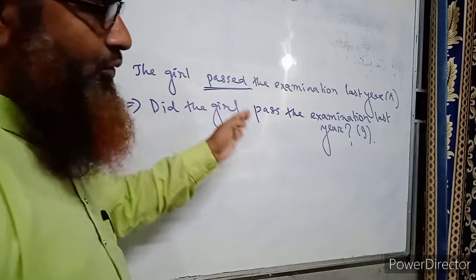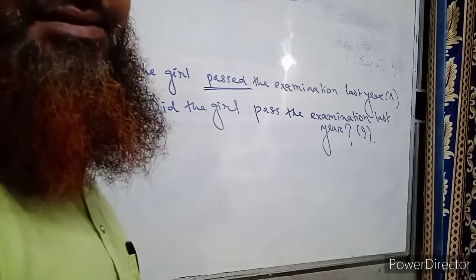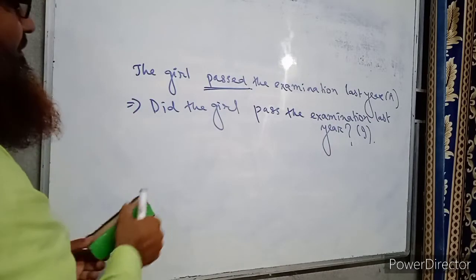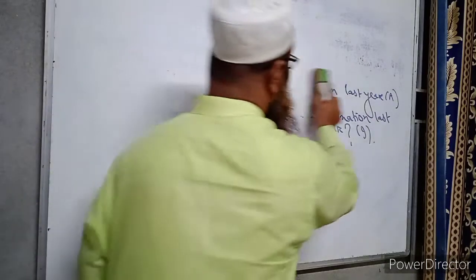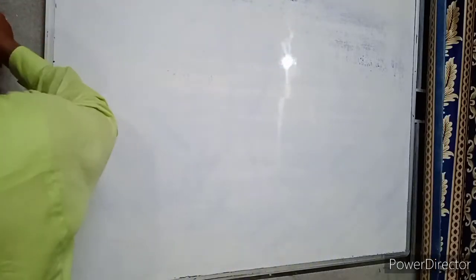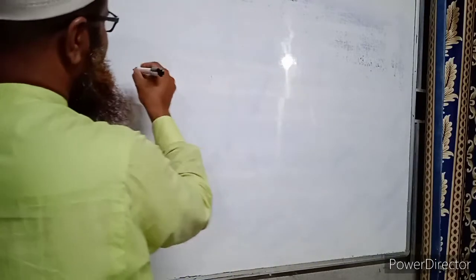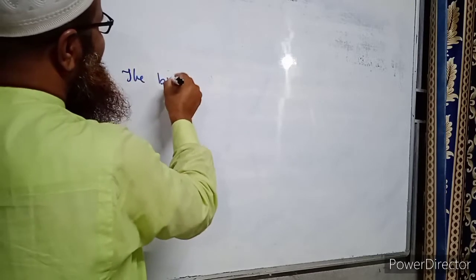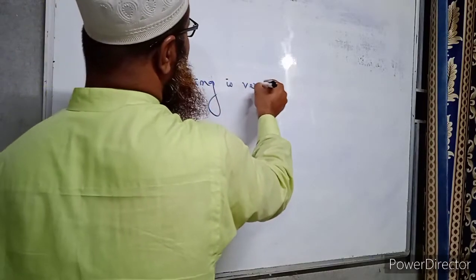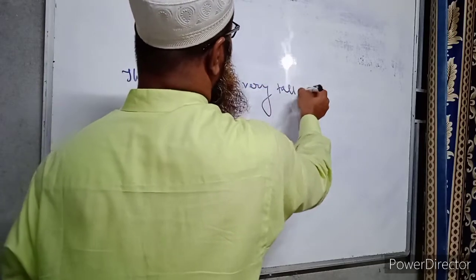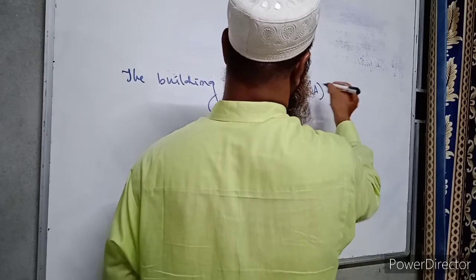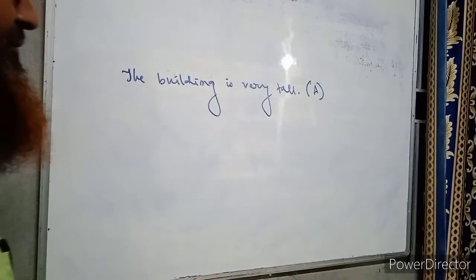Again, into an exclamatory sentence. I write here, the building is very tall. If we are asked to change this sentence into an exclamatory sentence, then what should we do?